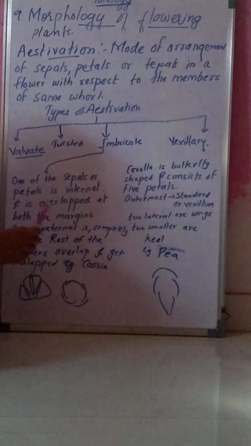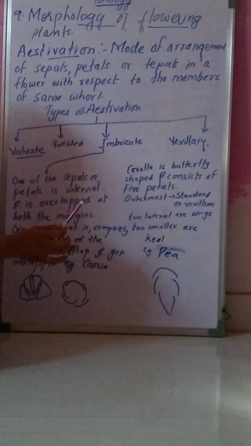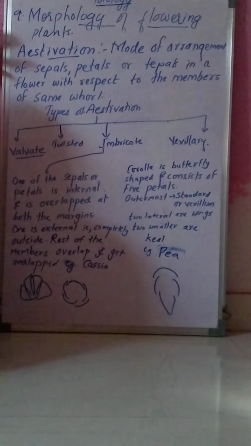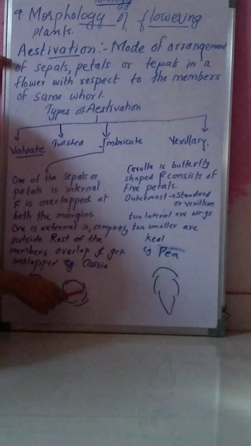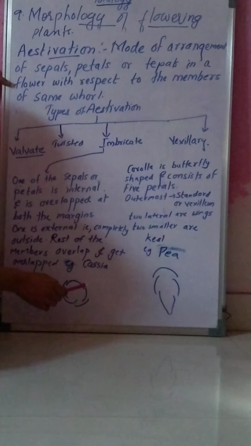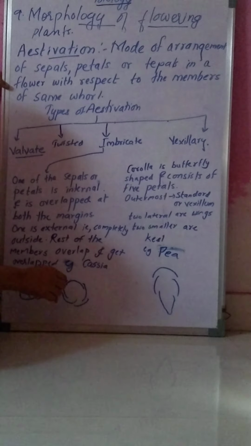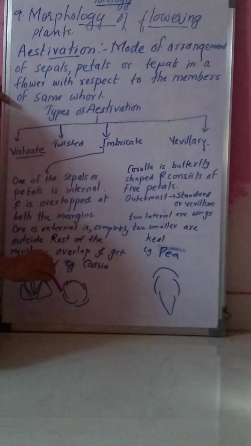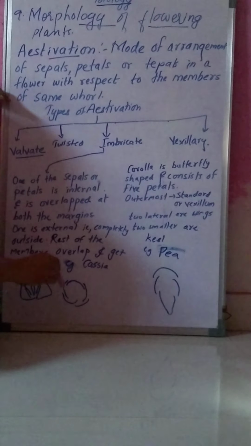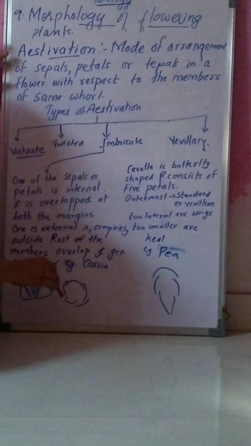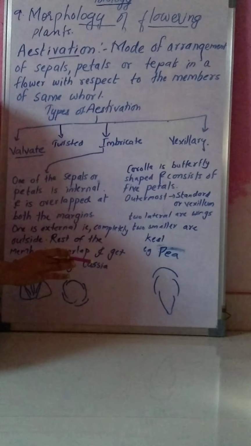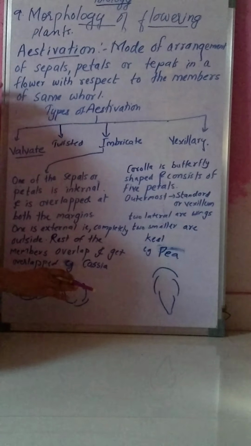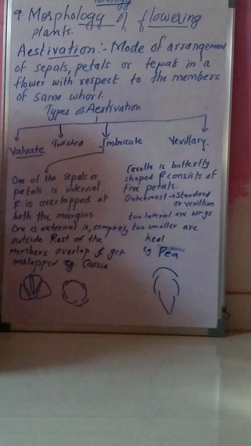Okay, so aestivation is of 4 types. First, what is aestivation? Aestivation is the mode of arrangement of sepals, petals or tepals in a flower with respect to the other members of the same bud. And aestivation is of 4 types: valvate, twisted, imbricate and vexillary aestivation.